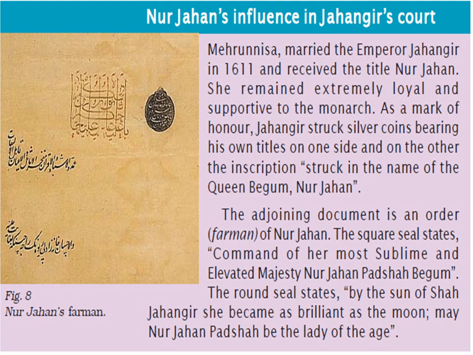Here is another interesting fact, children. Akbar's son Jahangir married many ladies in his life, but his last and most beloved wife was Mehrun Nisa. She received the title Noor Jahan from him, and Jahangir was so impressed by her that he even got silver coins struck in her name. Do you know, even the royal seals stated couplets in her honor.